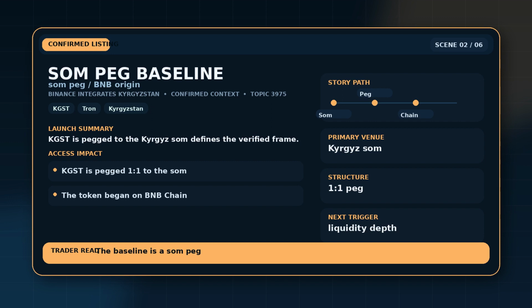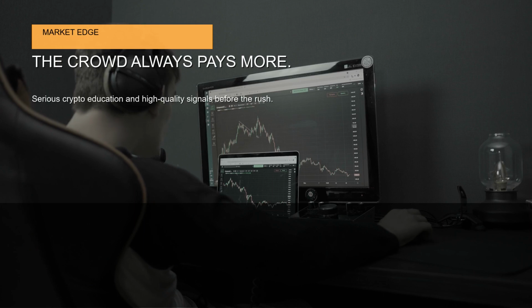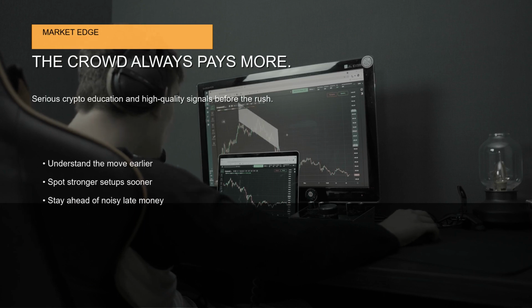KGST is pegged 1 to the Kyrgyzstani Som and was originally deployed on BNB Chain. It gives the story its boundaries, which is especially important when the market starts filling gaps with assumptions. The two facts that set the baseline are clear. KGST is pegged 1 to the Som and the token began on BNB Chain. That frame keeps KGST's peg to the Kyrgyz Som connected to the actual consequence rather than floating as an isolated statistic.